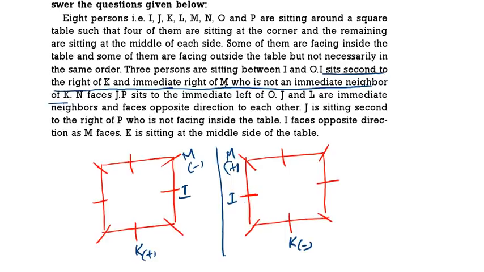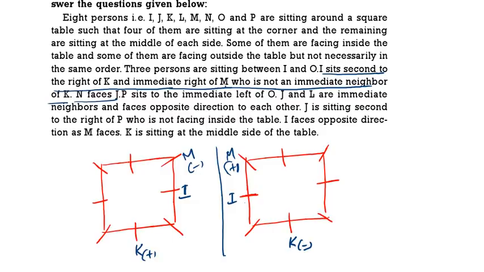N faces J, that is given. N is facing J, so you write down N here and J here. In the second case, N here, J here. Both are facing each other, so both are plus. Facing each other means both should be facing the center.